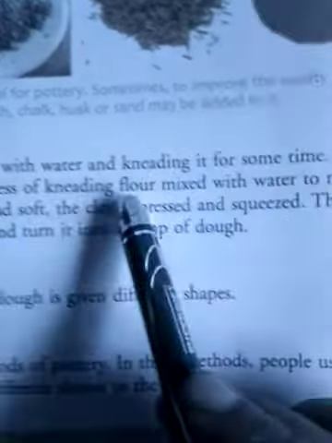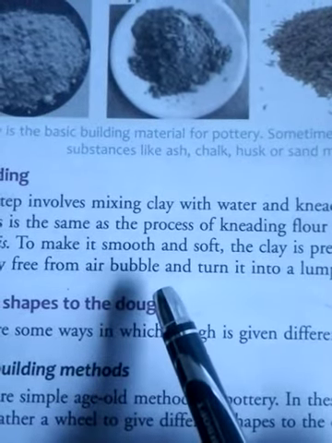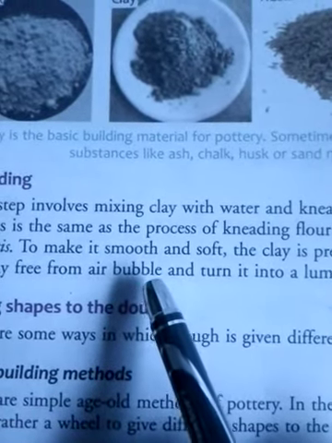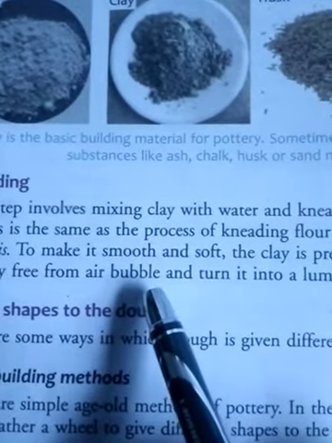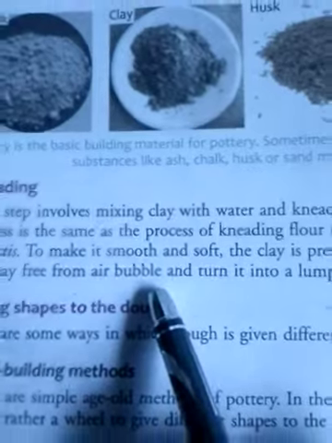Properly pressing and firmly pressing is very important for what? To keep the clay free from air bubbles. Air bubbles, you can say, are small or tiny balloon-like formations in clay, the raw clay, dough of clay. This is called air bubbles. Okay.